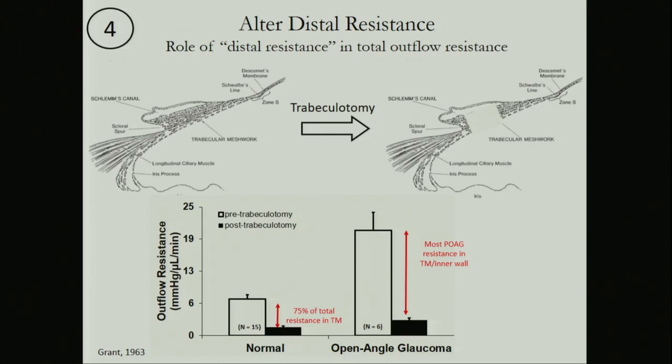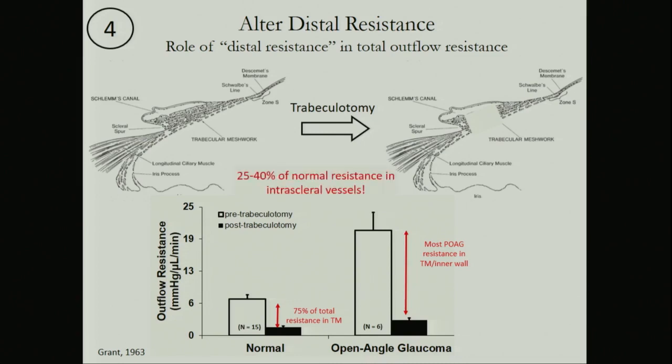you've decreased the outflow resistance, right? You've taken out the TM. But what was interesting is you still have 25% left. So you still have 25% of the resistance left. And if you do the same thing in glaucoma eyes, most of that resistance that you took out was in the TM, so that suggested that in glaucoma the TM is important as the resistor, but you can also notice that you have a bit more left in the distal part of the pathway as well.